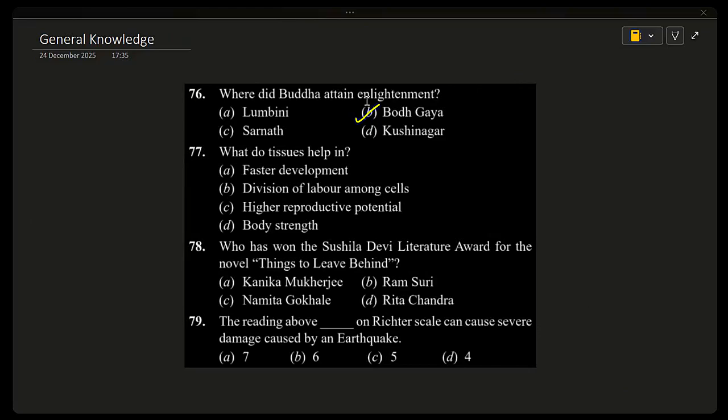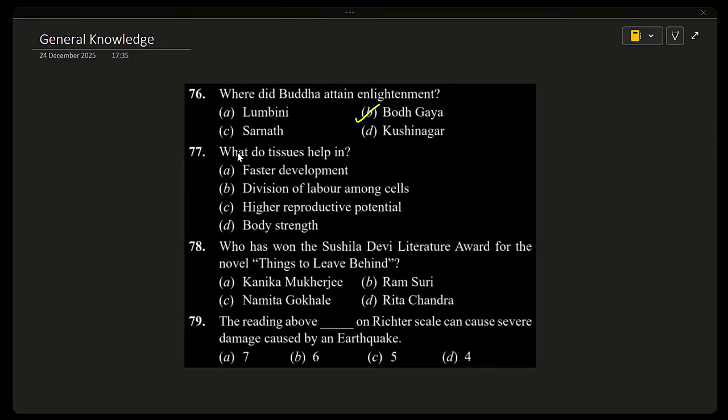Lord Buddha attained enlightenment, also called Bodhi, under a peepal tree, which later came to be known as the Bodhi tree, at Bodh Gaya. This happened on the bank of the Niranjana river. Enlightenment means gaining complete wisdom and understanding of life. So we can say Bodh Gaya is famous as the place where Buddha became enlightened.